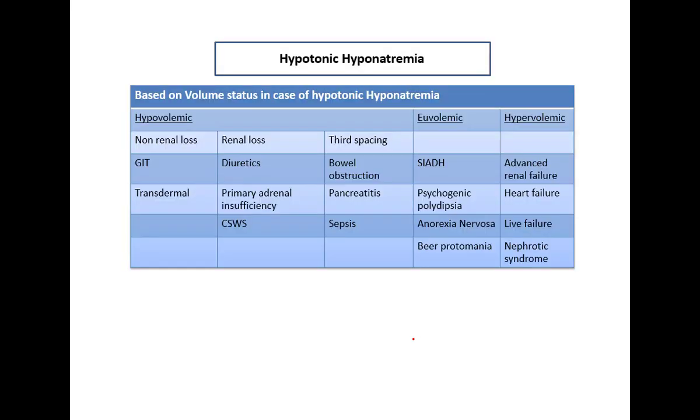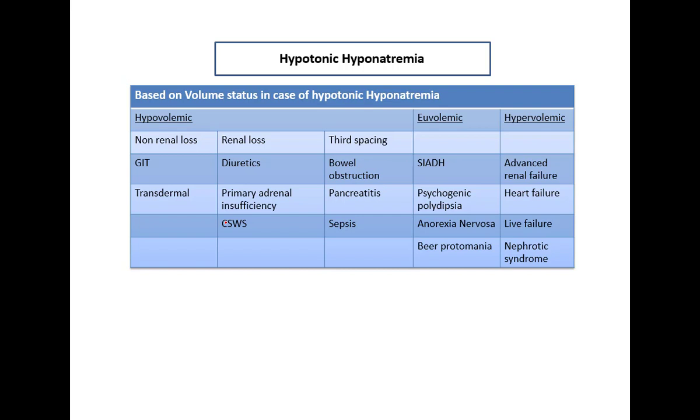Now the most important part is hypotonic hyponatremia. This is the most common cause of hyponatremia, and it is further subdivided on the basis of volume status into hypovolemic, euvolemic, and hypervolemic. Hypovolemic means there is loss of water from the body, from the renal part and from the non-renal part. From the non-renal source, it can be the GIT or transdermal. From the renal source, it is if you are using diuretics, in primary adrenal insufficiency, and in cerebral salt wasting syndrome.